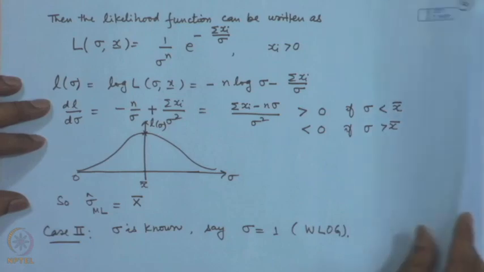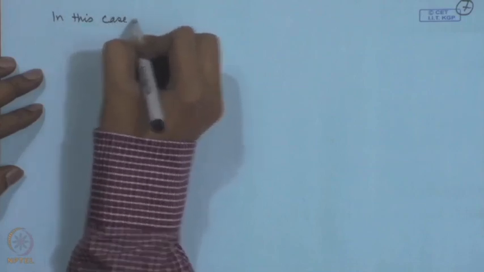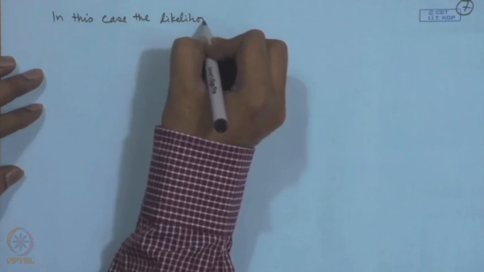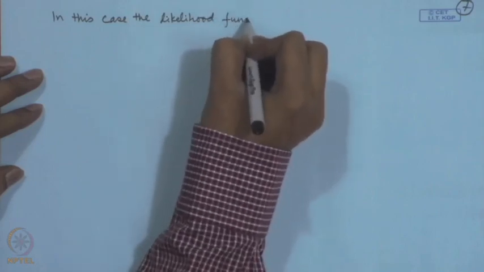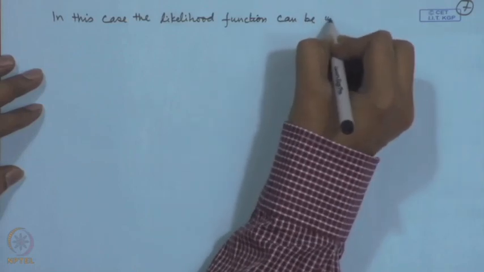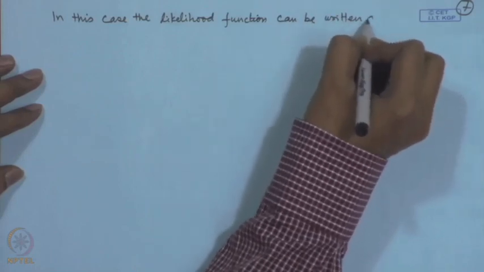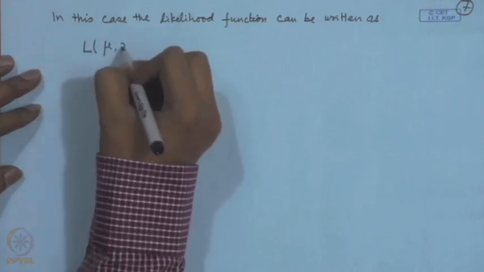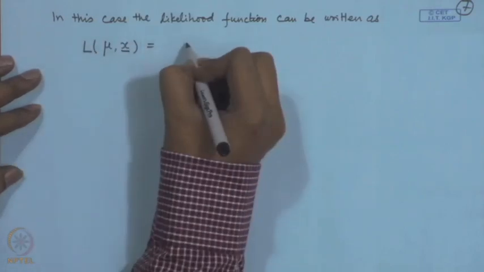Now, in this case the likelihood function can be written as, so, this is now a function of mu, because sigma is known.